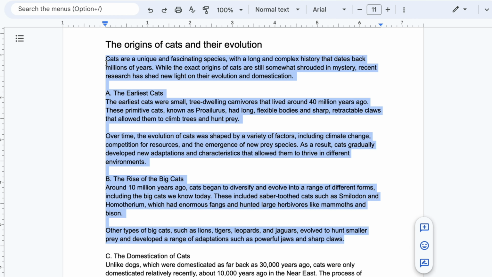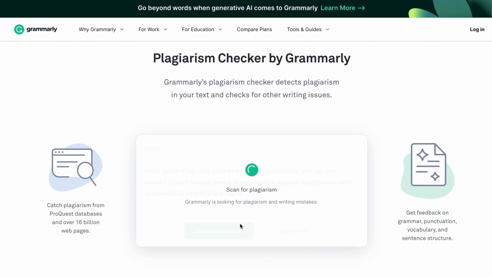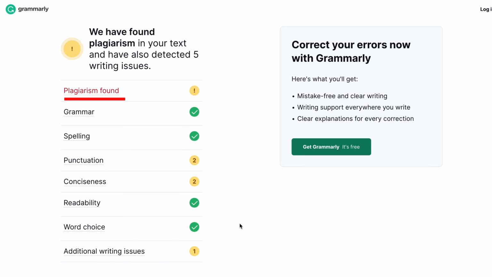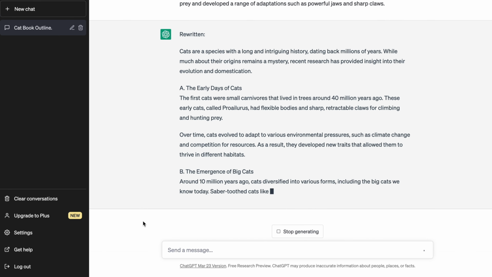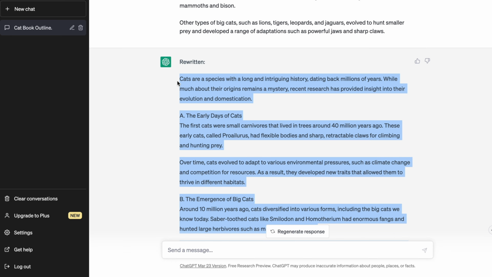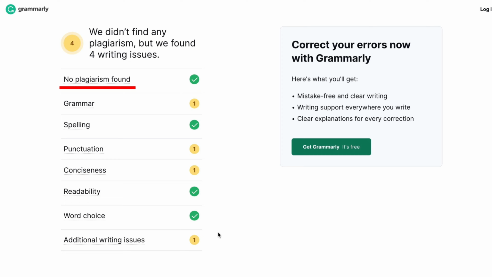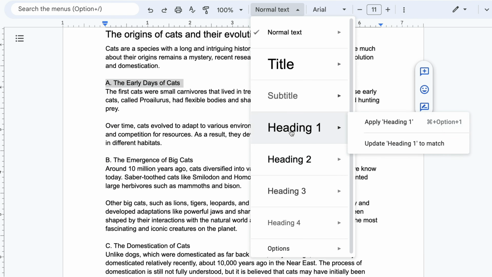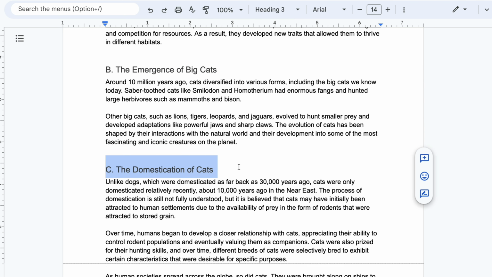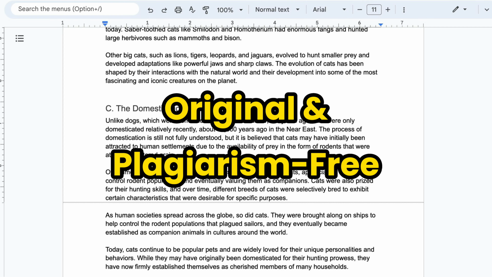Simply copy and paste your text into its free plagiarism checker or upload a file to scan for plagiarism. If plagiarism is detected, you can easily ask ChatGPT to rewrite the text. Then, scan the new text on the plagiarism checker again. Now, it shows no plagiarism found, so we can now go ahead and update the verified text in our Google Doc. In this way, we can ensure that our content is original and plagiarism-free.